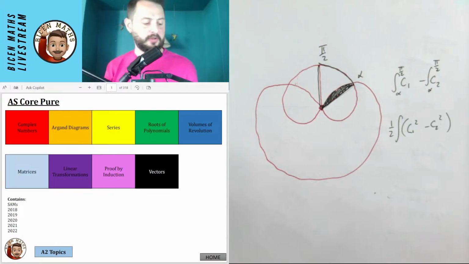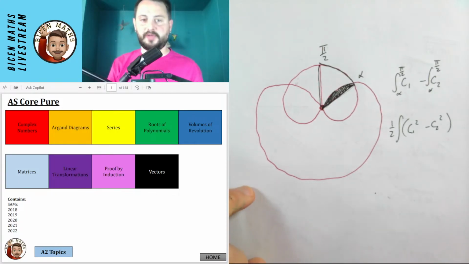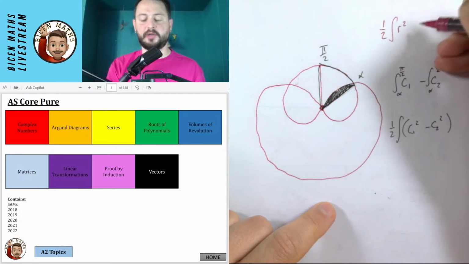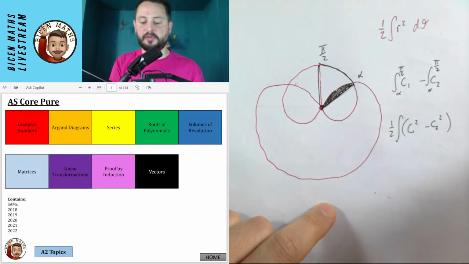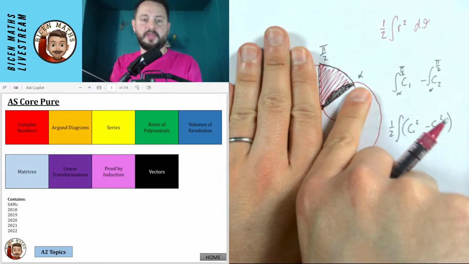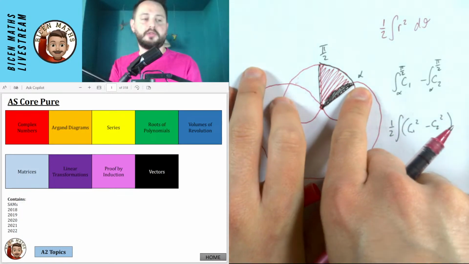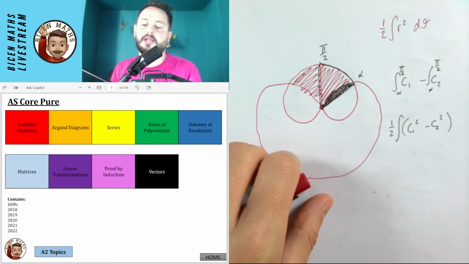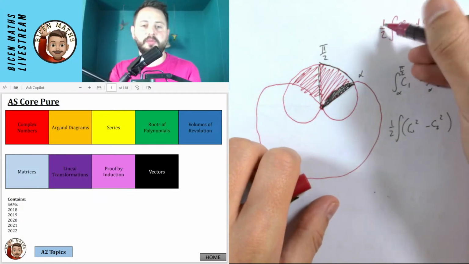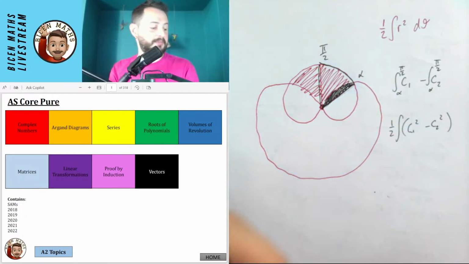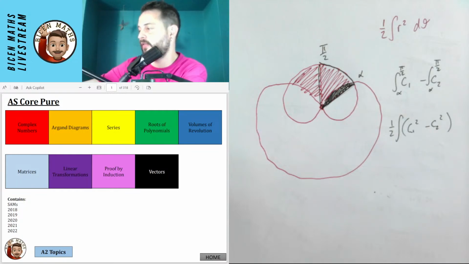Yeah, so actually just answering Sophie's question, the reason I did half of all of it, first of all, the half actually just comes up in the standard formula. So that's just how it comes up in the formula. But I was concentrating on just finding one part of this diagram. And then afterwards, because they wanted the whole section, I needed to double the area at the end to do that. So I suppose I actually could have doubled them at the beginning and got rid of these halves in both ways. There's lots of other ways you could have done that, maybe that would have been even simpler. But again, like I'm saying, under pressure, it's quite easy to miss some of these things as well.